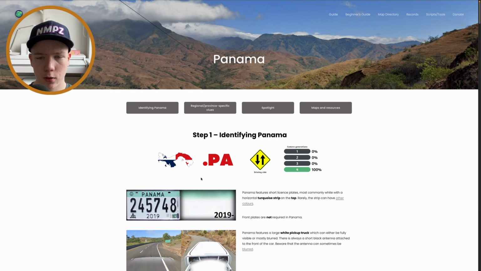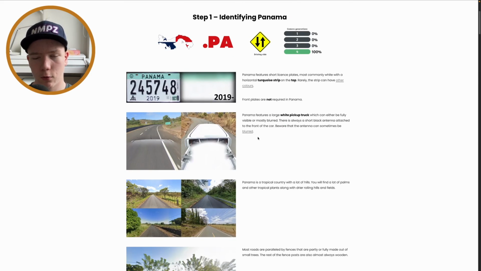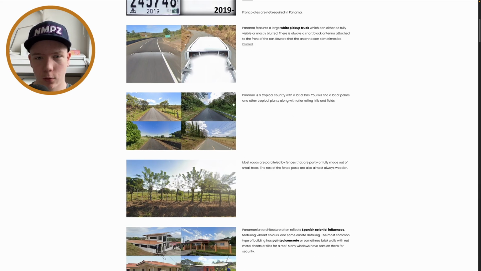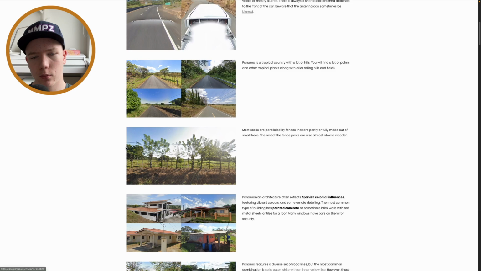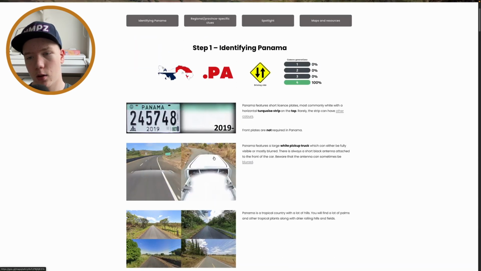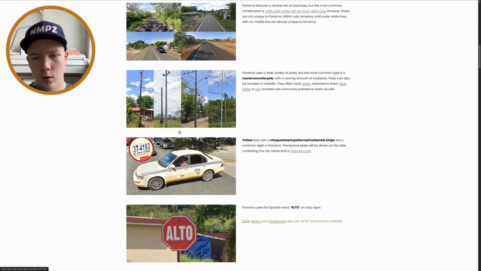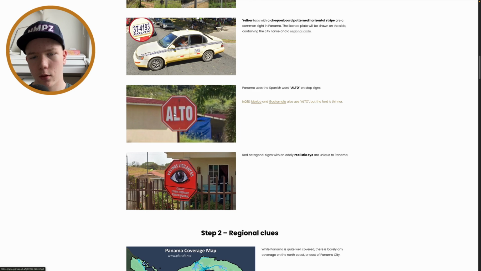So the shape, this flag, .pa, not really useful, driving on the right, Gen 4, on Gen 4 with this truck that has this antenna. Sometimes it's almost fully blurred, sometimes it looks like this. These license plates with the turquoise on top. Tropical country with quite a bit of hills, really tropical. And yeah, sometimes it's obviously completely blurred and then the blur will be really big. Quite a bit of different poles. There's taxi with the checkerboard pattern here. Alto stop sign.